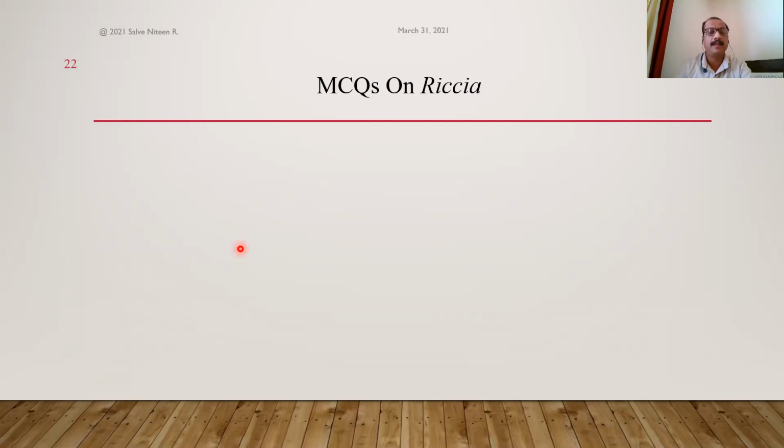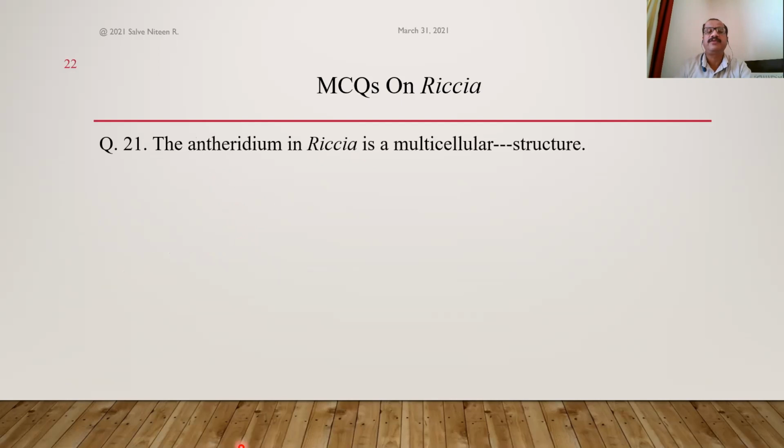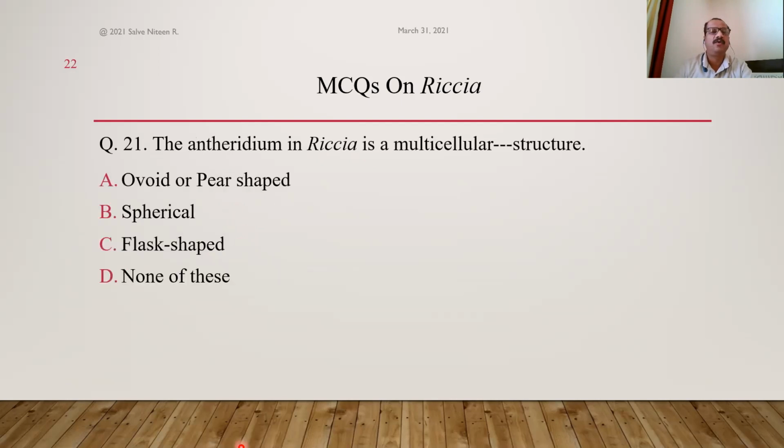Okay. Next one. The antheridium of Riccia is multicellular, ovoid, spherical, flask-shaped, or none of these. What type of shape does the Riccia antheridium have? We studied that the antheridium is the male gametangium, male sex organ, which is multicellular with a sterile layer of jacket cells. It is an ovoid, pear-shaped or club-shaped structure. So here the answer is option A.